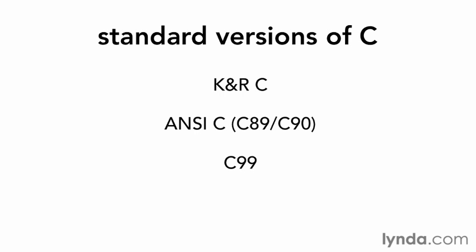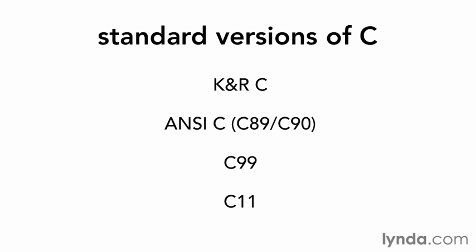C99 is mostly compatible with ANSI C, with a few new features and a few tighter restrictions. Notable enhancements include C++ style one-line comments introduced by two / characters, and variables can be declared anywhere within a block instead of only at the top of a block.